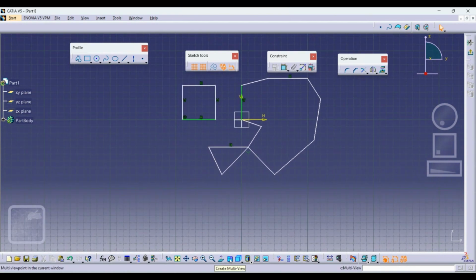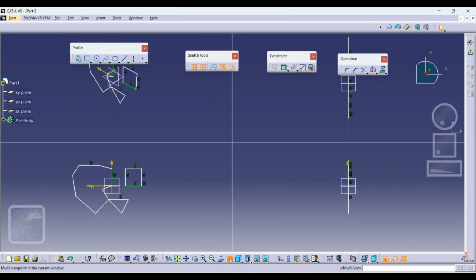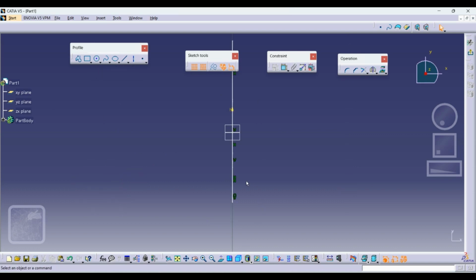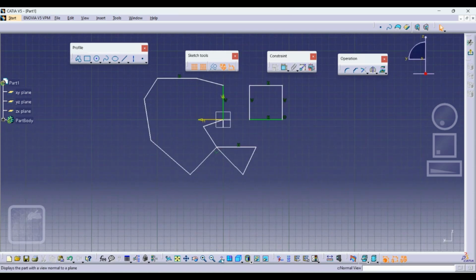Create multi-view. You can create the multi-view of the same thing in different views like top, bottom, and isometric view. All these views you can create of the same thing in a multi-view. So I will just turn this off and go to normal view. But if you see right now, this is on a negative plane.